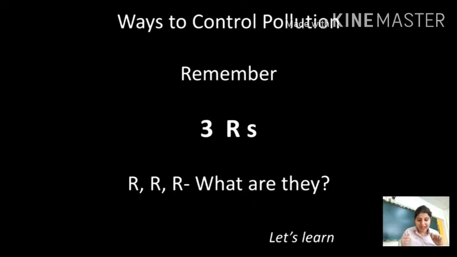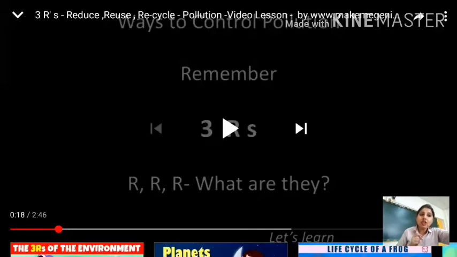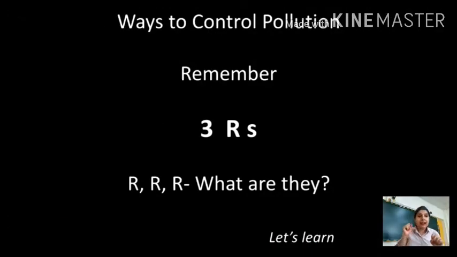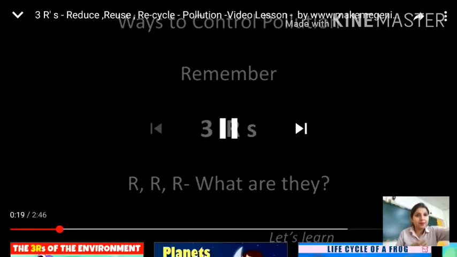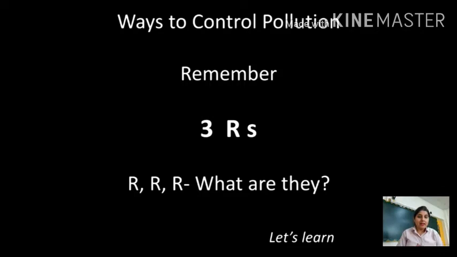You can see in your book as well, the 3 R's. Can you see on the screen? Ways to control pollution. Remember 3 R's. What are they? Can you tell? Yes, in your book it is written: recycle, reuse and reduce. Definitely you have done this topic in your class 4 in science, right? But again I am going to clear what these 3 R's are, okay? So let's see this video.